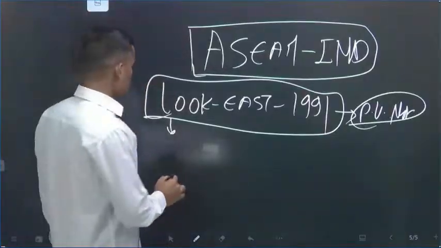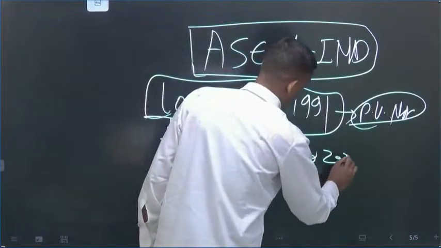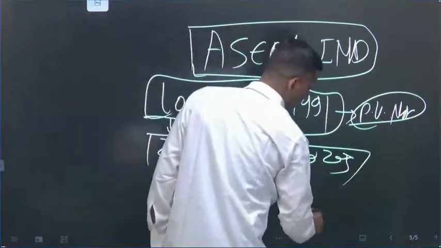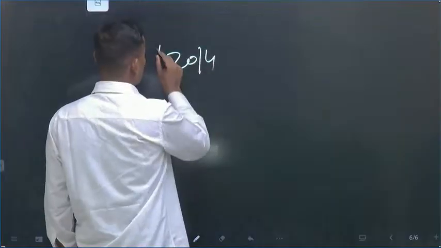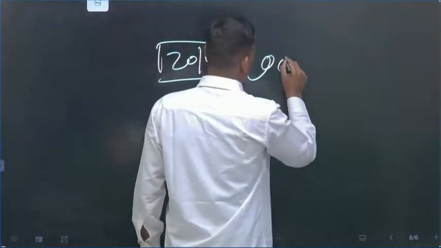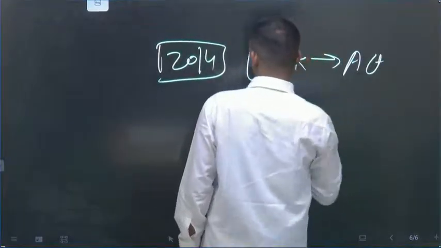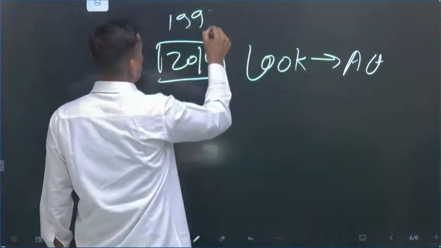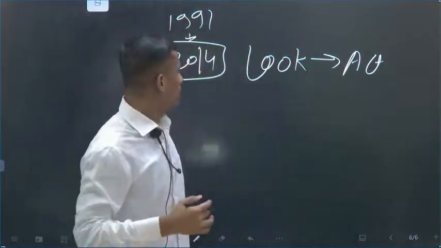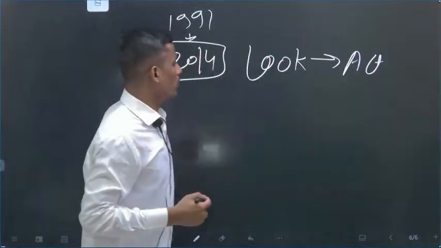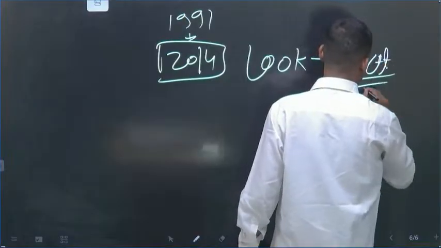Then comes the 2000s era, then the 2020s era. The major development happened in 2014. What was that? We transformed Look East into Act East. From 1991 to 2014, we were just looking at bilateral formal engagement. But in 2014, we launched the Act East Policy.